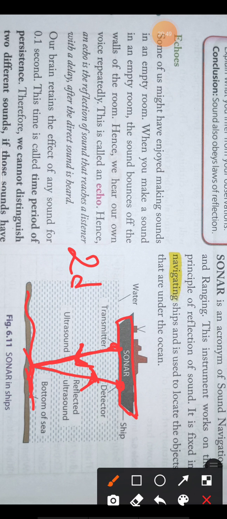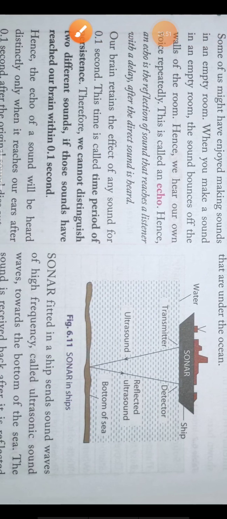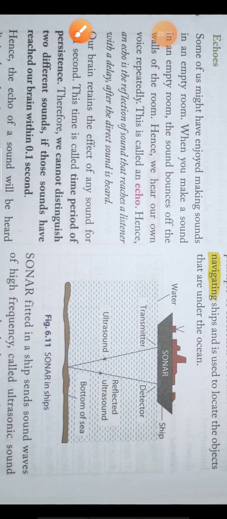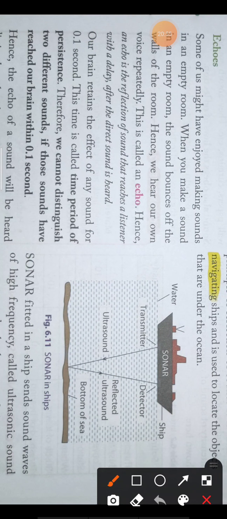Suppose the time is 0.5 second. Now in this 0.5 second, how much distance did it cover? If the depth of the sea is d, it covers 2d distance.